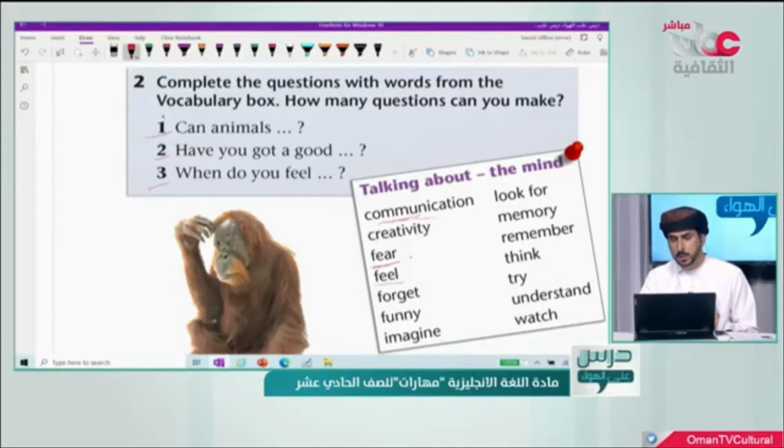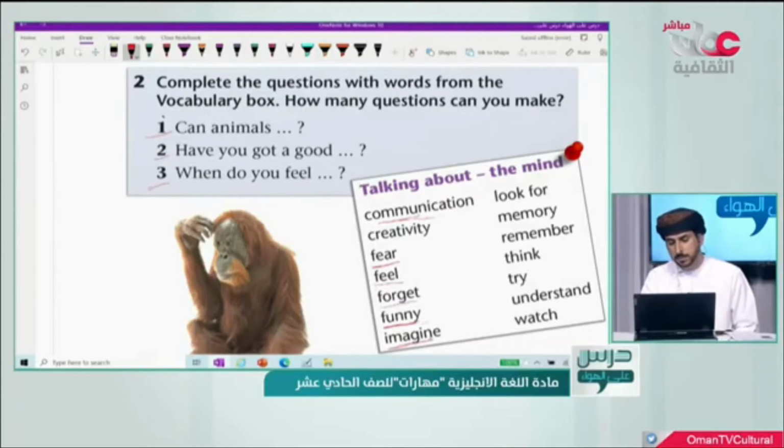Feel, the ability to feel, it means that you have emotions about something. To feel happy, to feel sad, and so on. Forget means that you are not able to remember things or events which happened earlier. Funny here means to make somebody laugh. Imagine here means to form a picture in your mind of what something might be like.